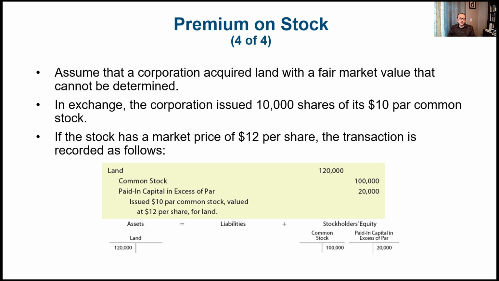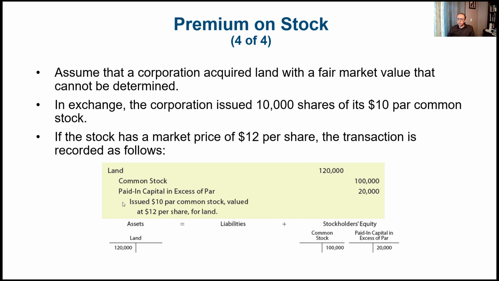Assume that a corporation acquired land with a fair market value that cannot be determined. In exchange, the corporation issued 10,000 shares of its $10 par common stock. If the stock has a market price of $12 per share, then we're going to record the land based on the market price of the shares, which is $12 multiplied by 10,000.